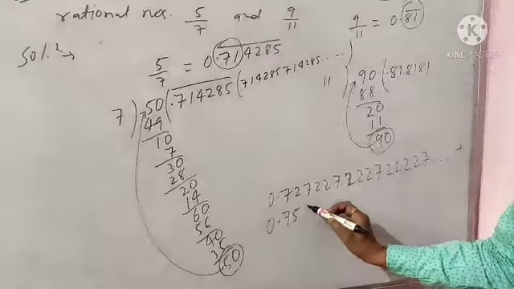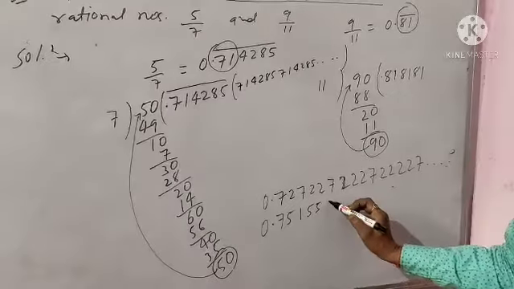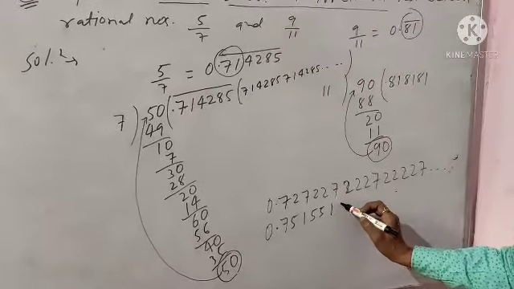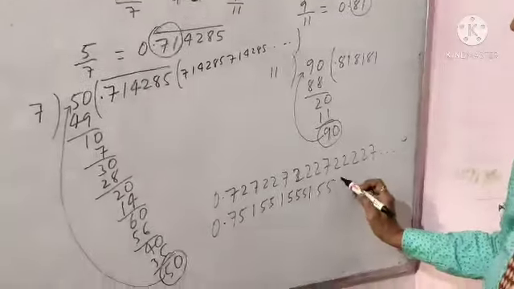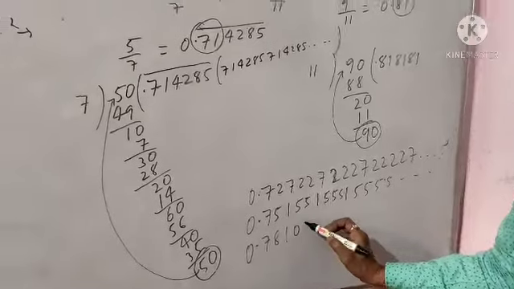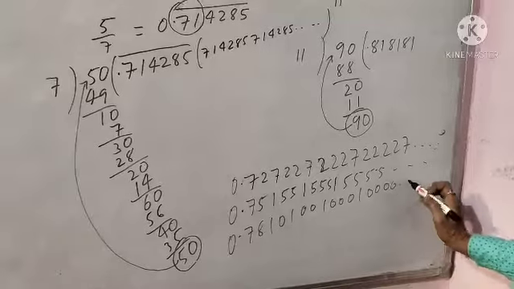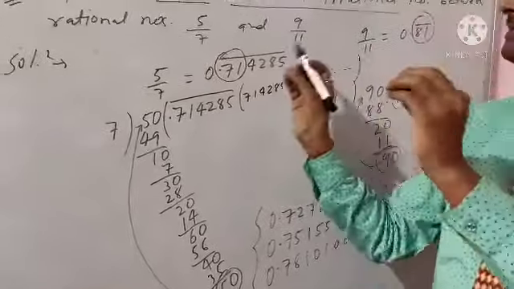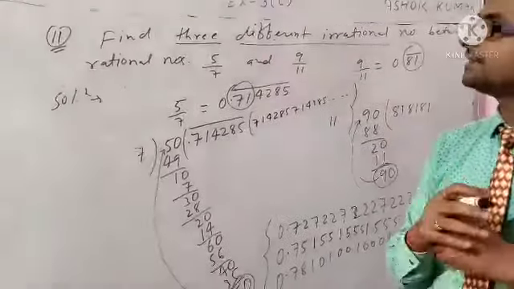Next, 0.75, 1, double 5, 1, triple 5, again 1, 4 times 5, and so on. Then 0.78 1 0 1 double 0 1 triple 0 1 4 times 0 and so on. Take any three values whatever you need; these values are irrational numbers.